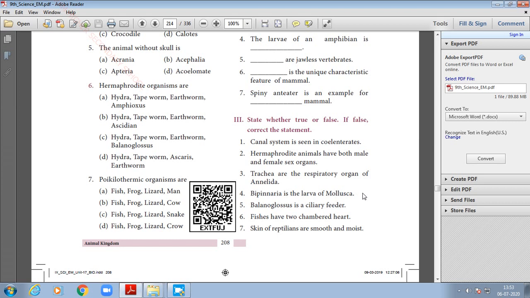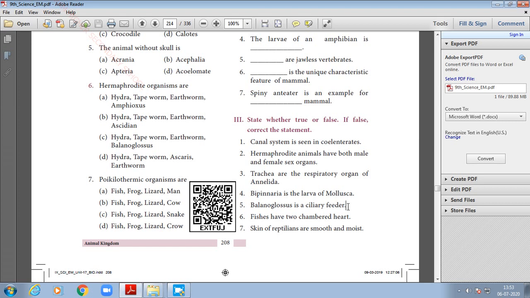Fourth one, Bipinnaria is the larvae of mollusca. Here the wrong one is mollusca, so you have to strike it out, and instead of mollusca you have to write echinodermata, E-C-H-I-N-O-D-E-R-M-A-T-A. So once again I am saying, if you have any queries in the spelling, just go through the book and from the book you can write down the correct spelling. Okay, don't write the wrong spelling. So the answer for this is Bipinnaria is the larva of echinodermata.